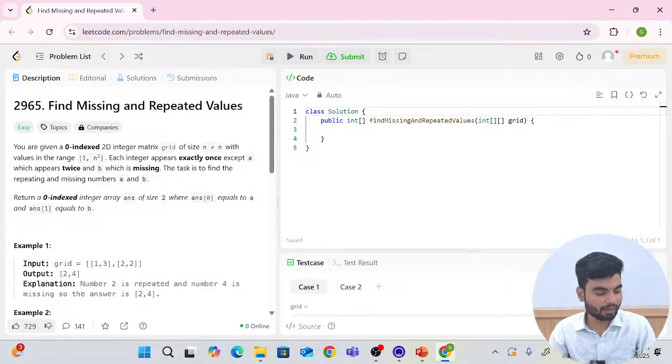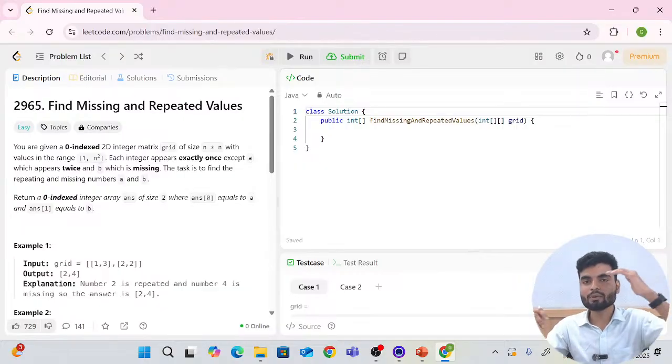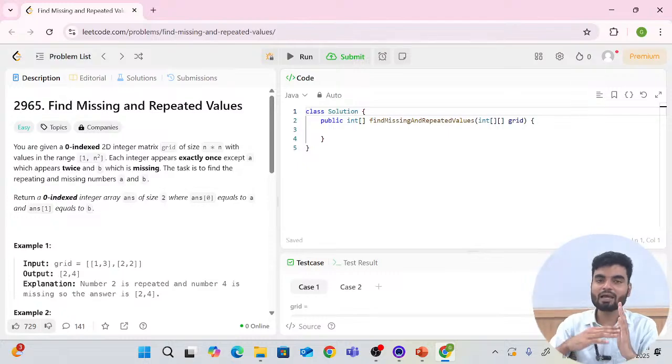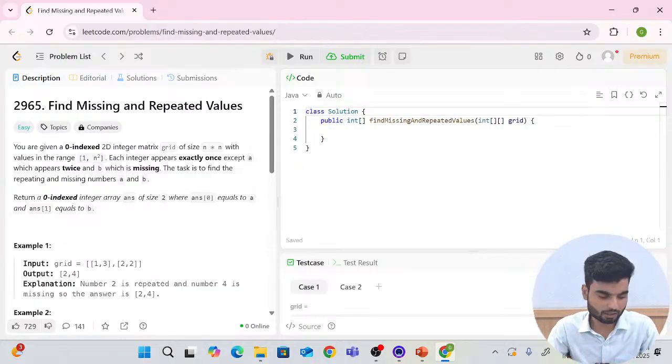I hope everybody has understood the problem statement, and the basic fundamental approach is also clear to all. We will have one frequency array, and we count the frequency. Those elements which have frequency 2 are repeated, obviously only one is there. And the element which has frequency 0 is missing. I'll give those values in a different array, list, or vector based on the language.